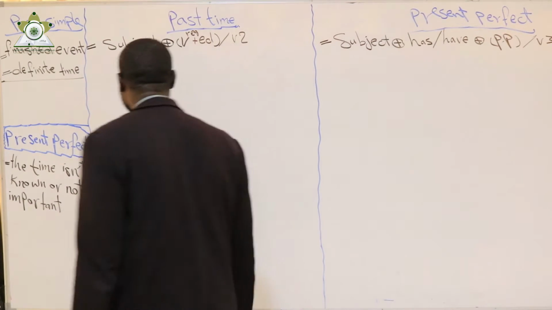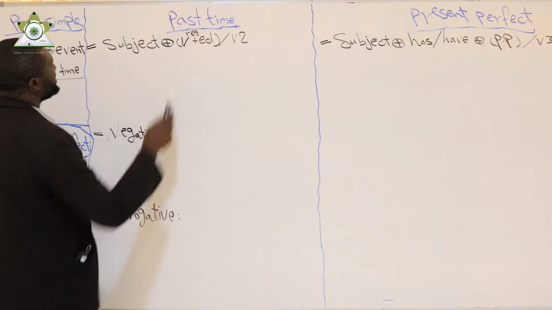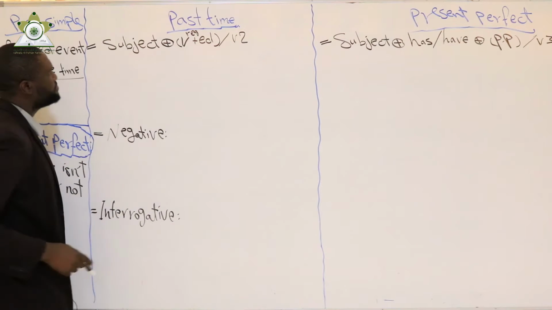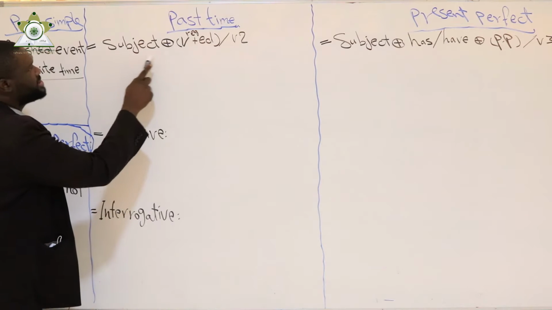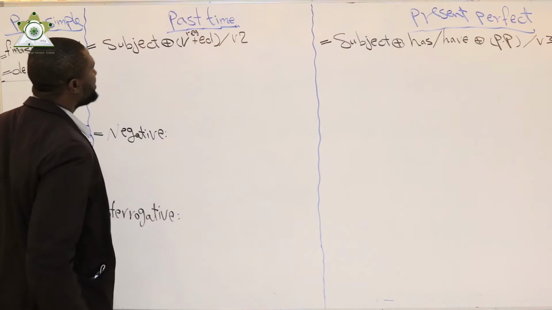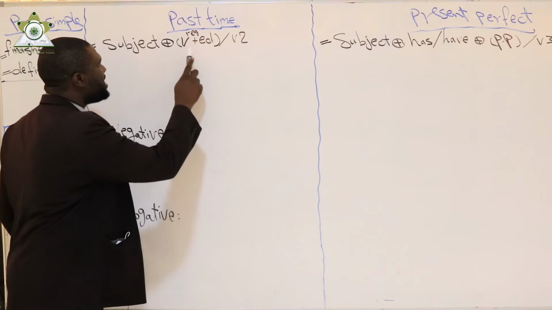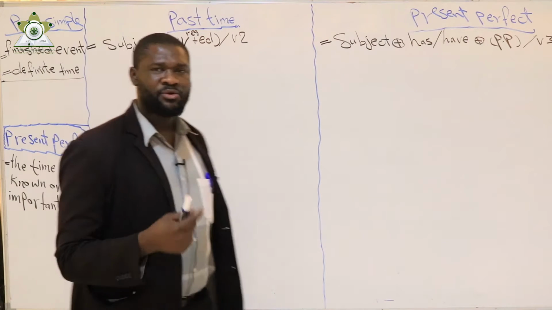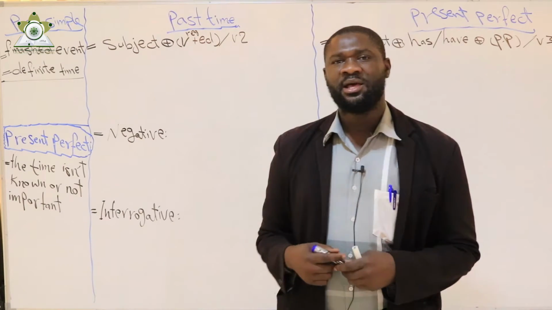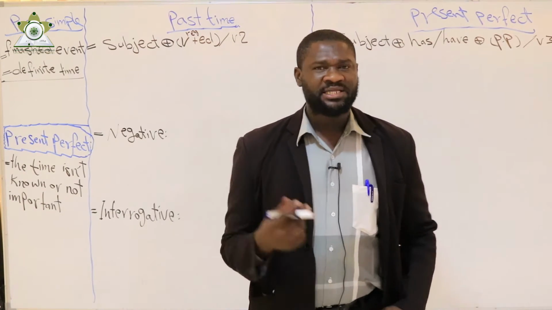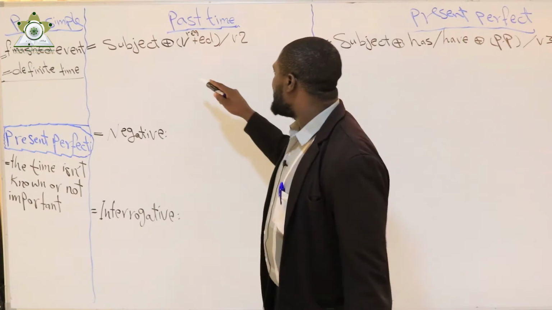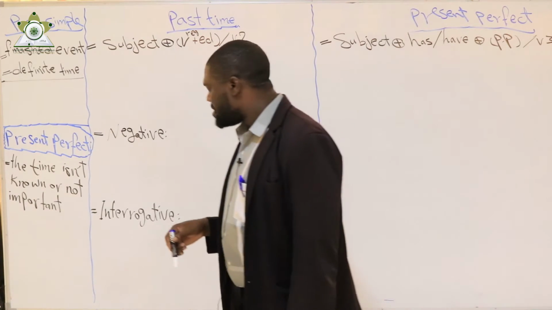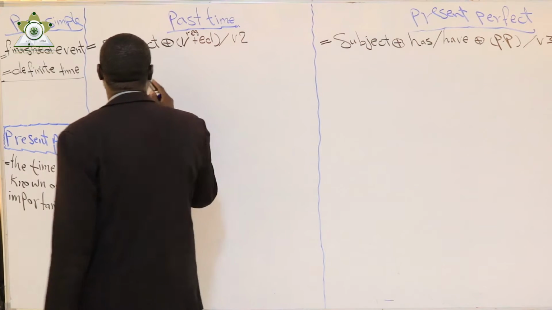As we can see here, for past simple, the rule is subject plus verb plus ed in case the verb is regular. I add ed to make the verb into past form. For example, play, played; talk, talked; walk, walked; want, wanted.